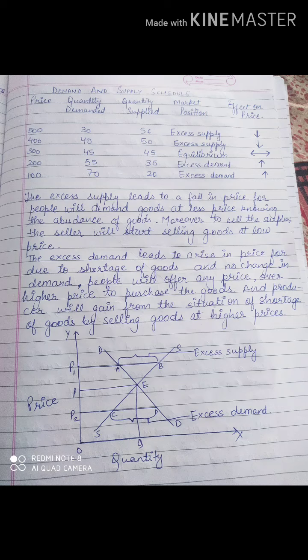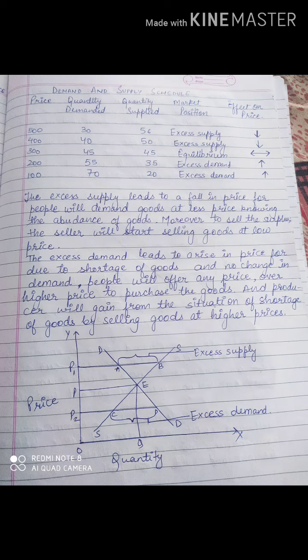Here you can see in the schedule 500 is the price. What is the quantity demanded at that price? Quantity demanded is 30. What is the quantity supplied? It is 56. If we check the difference between demand and supply, supply is more and demand is less. What is the market position? If the supply is more, it is excess supply. So what will happen to the price? You know very well, when supply is more and demand is less, the price will come down. The price will reduce, that is, decrease.